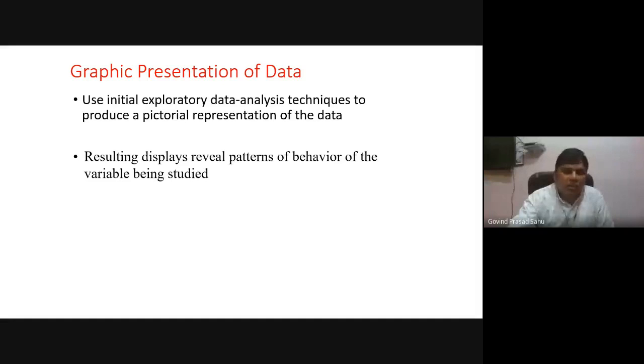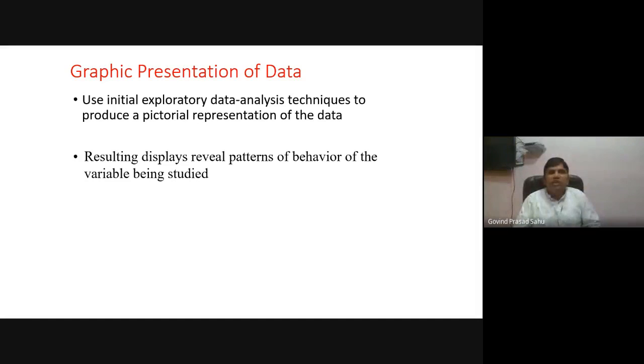What is the benefit of graphical presentation of data? Sometimes if we just look at the numbers, they are large, so it is almost impossible to even guess the nature of the sampled data.